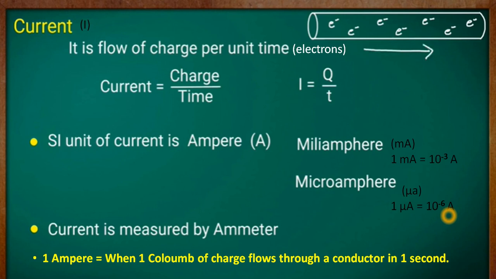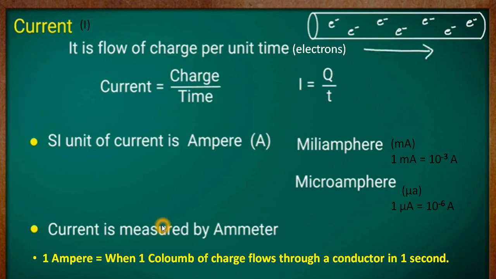Now current is measured by an instrument called an ammeter. If I ask you to define 1 ampere of current, because the unit of current is ampere, what would be the value of 1 ampere? How can we define 1 ampere? When 1 coulomb of charge flows through a conductor in 1 second, it is said to be 1 ampere.